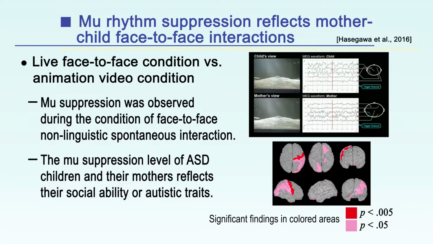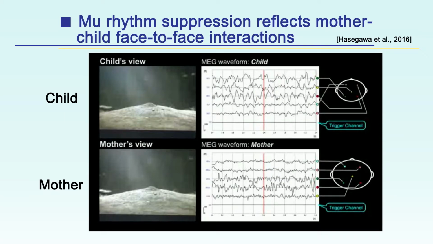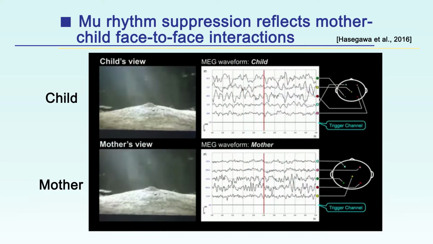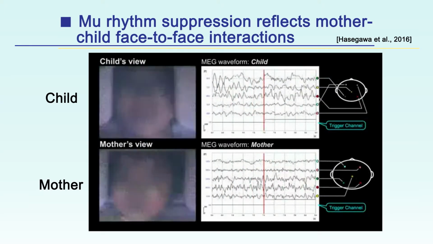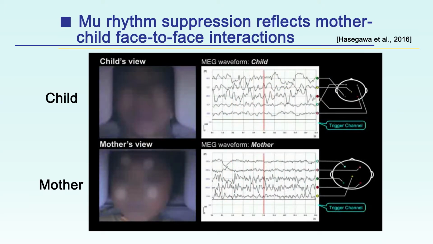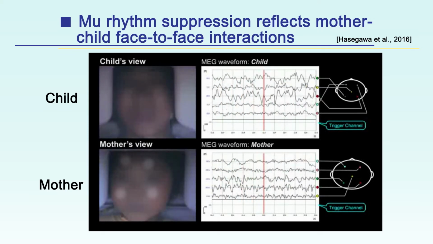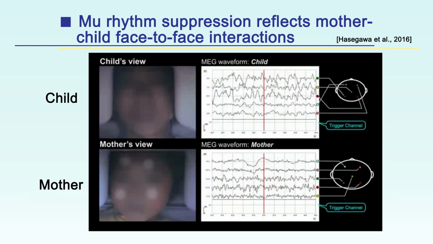In these 7 years, using a custom-sized whole-head MEG system, we measured the brain activity both in typically developed children and children with autism spectrum disorder. We measured MEG mu suppression during face-to-face spontaneous non-linguistic interactions between mothers and 4 to 7-year-old children with ASD. The mu suppression level of the ASD children and their mothers reflects the social ability or autistic traits.